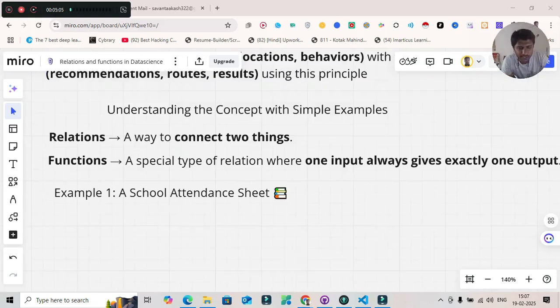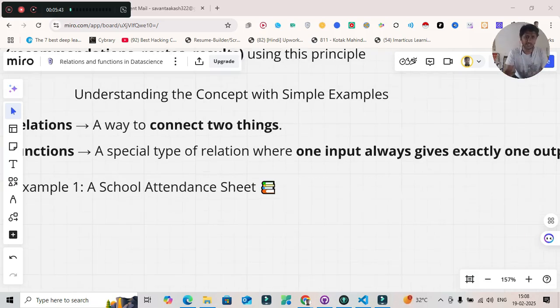Yes, folks. We'll try to understand the concept with simpler examples. Before going to the example, we'll first try to understand relation and functions in simple terms, in a general sense, not too much jargon. A relation is a way of connecting two things. A way to connect two things is called a relation. A function is a special type of relation where one input always gives exactly one output. Let's take it in a general sense.